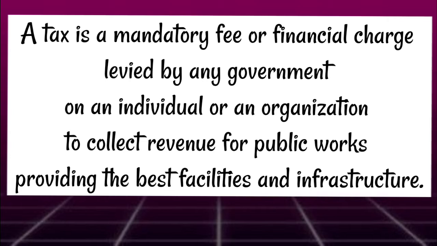So it is one of the sources of revenue which they collect from the public, and it is given back in the form of good facilities or infrastructure which help the public, like hospitals, roads or dams, all these things which are provided by the revenue collected in the name of tax.